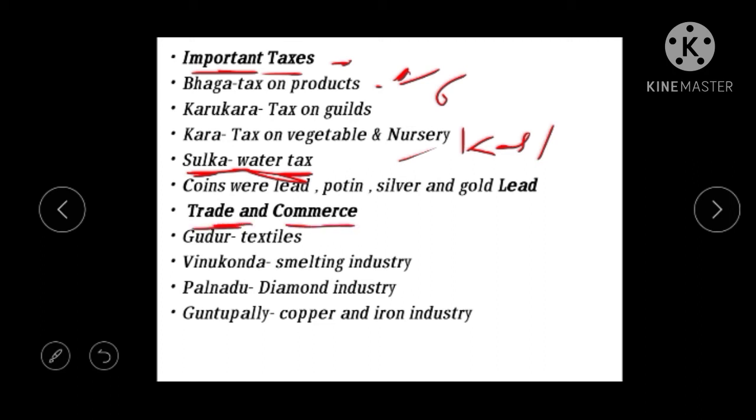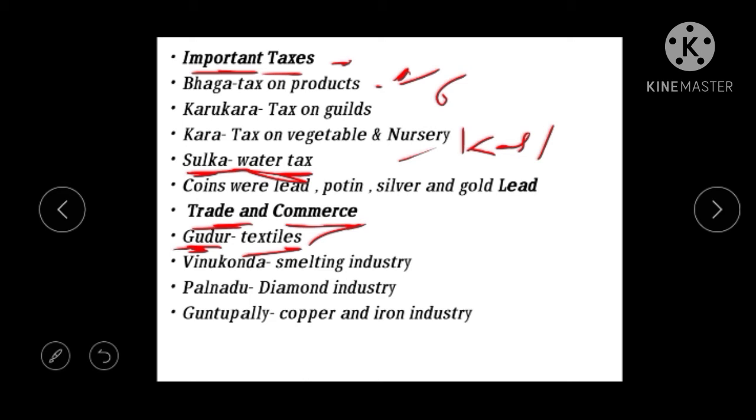Trade and commerce. At that time many industries existed, and we will see the places and what they are famous for, the important places and what they are important for. So we see Gudur. Gudur is a place that was famous for the textile industry.